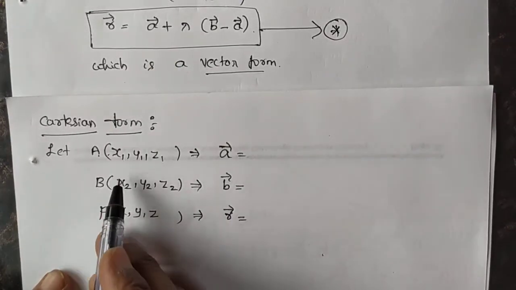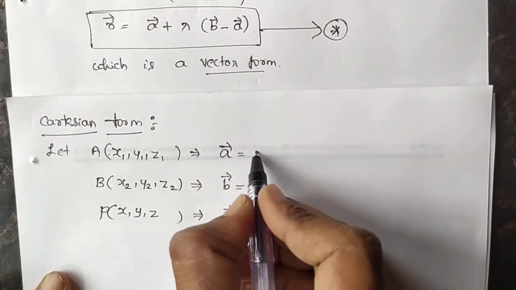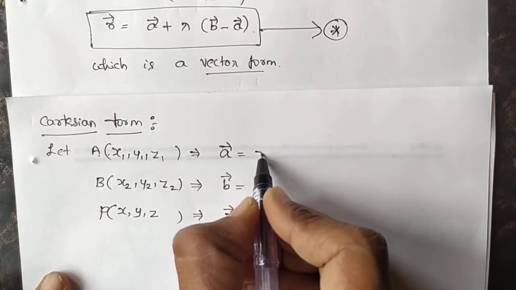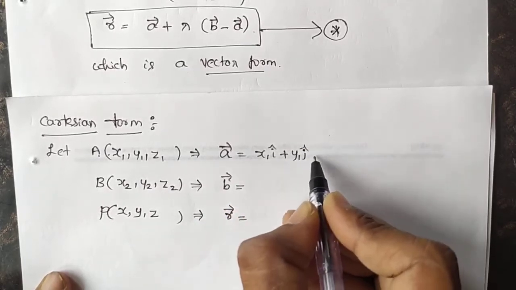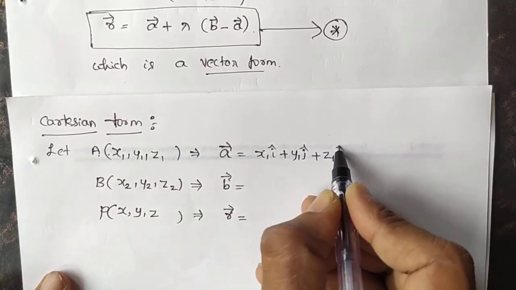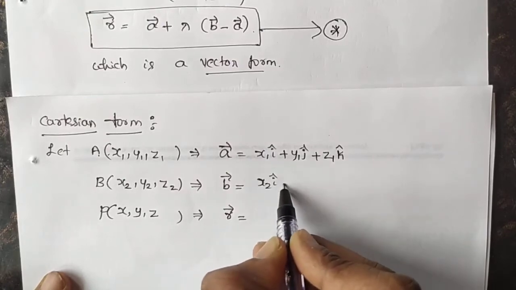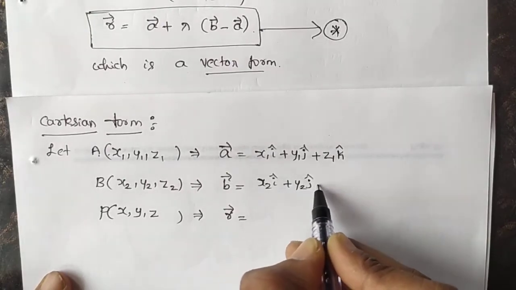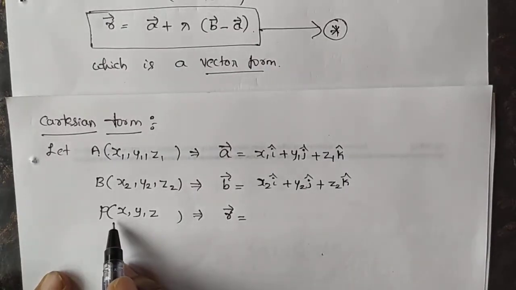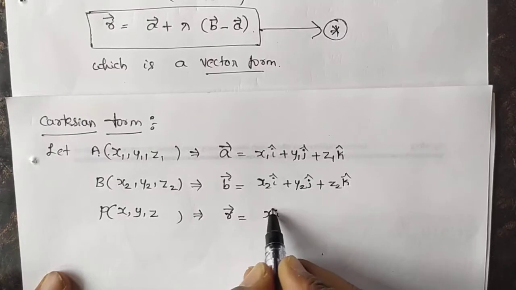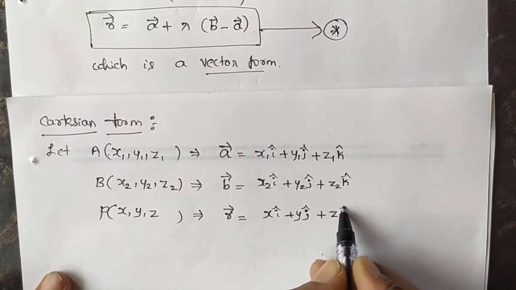Write down this one in the vector form: x1, y1, z1 is x1 i cap plus y1 j cap plus z1 k cap. Similarly, the point B, x2 i cap plus y2 j cap plus z2 k cap. Next, what about the point P, R vector: x i cap plus y j cap plus z k cap.